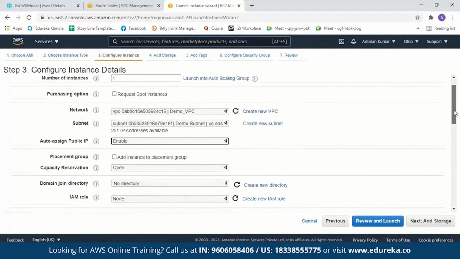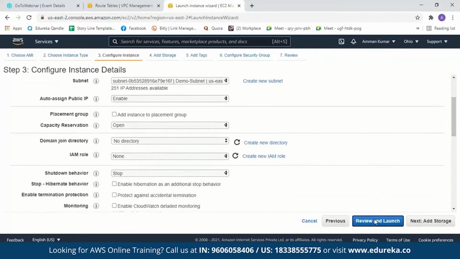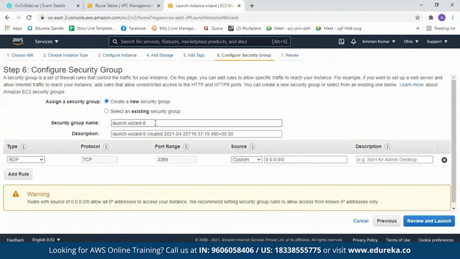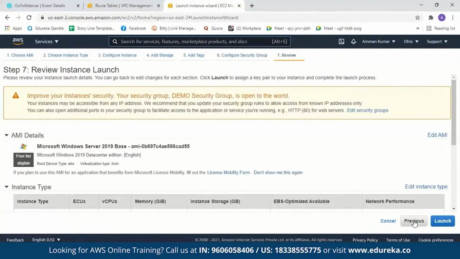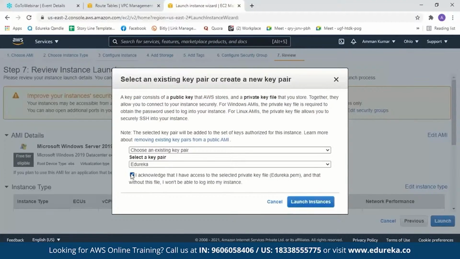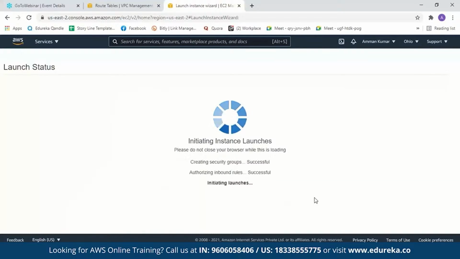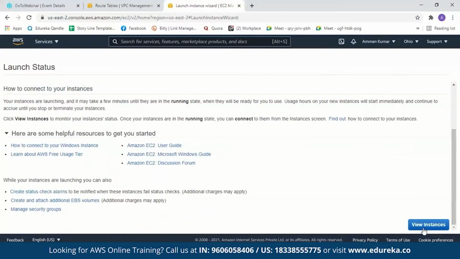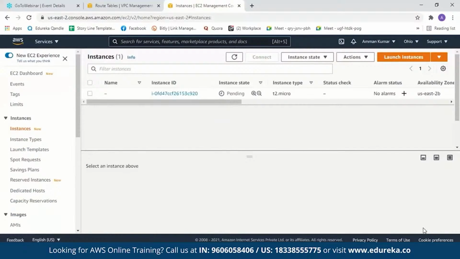So after this, we'll make no changes. Go to review and launch. Before that, let us create a security group. Let us just name it demo security group. And now review and launch. We'll use an existing key pair and now launch our instance. Now let us click on view instance. Now this might take a couple of minutes.